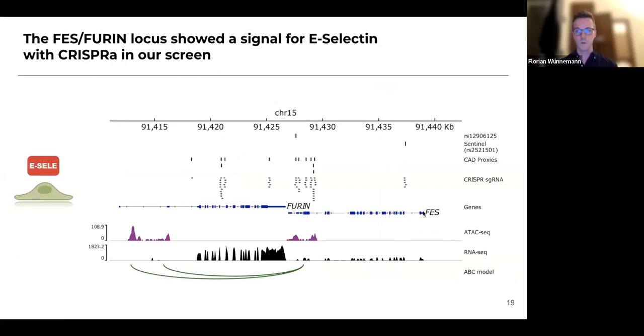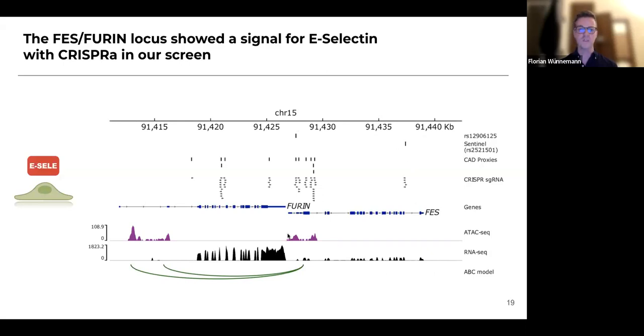Now, here you can see the locus, and you can see that there are 2 genes within this locus, furin and FES. Our sentinel SNP from the GWAS is actually located overlapping the FES ORF. And the candidate SNP that we identified, RS12906-105, is actually located right in the promoter of FES.